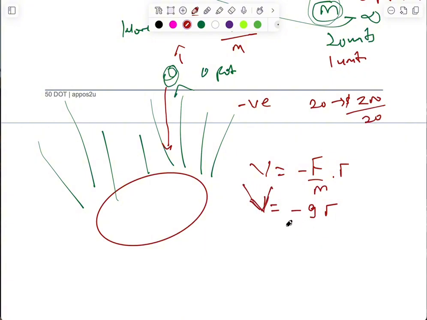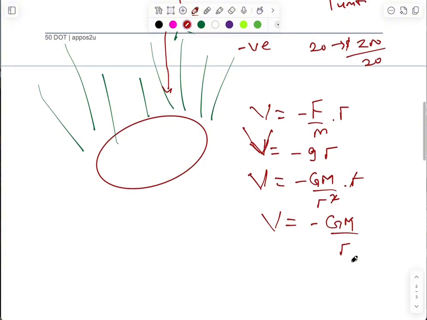Now, let me use capital V. It is your potential, gravitational potential. And you also remember that g was defined to be negative Gm divided by r squared. So if you multiply this by r, what you're going to get is your gravitational potential is negative Gm divided by r. By the way, I want you to pay attention to all these things, especially the r, because I will say something about it later. R in this case is definitely the distance from the center of the Earth to that object itself. Oftentimes, it is approximately the radius of the Earth, but there are cases whereby it's not approximately the radius of the Earth. I will explain that very soon.